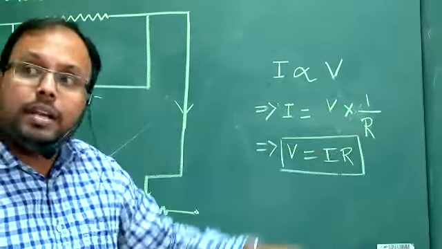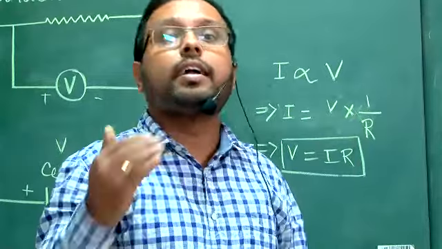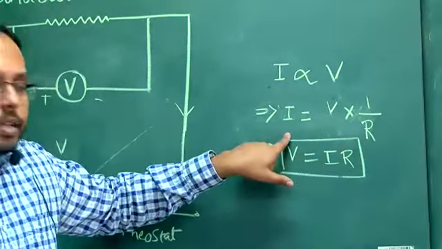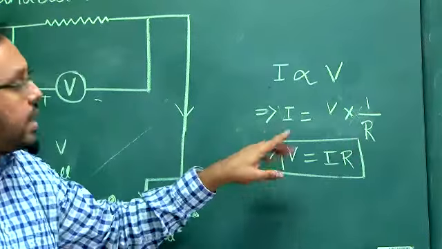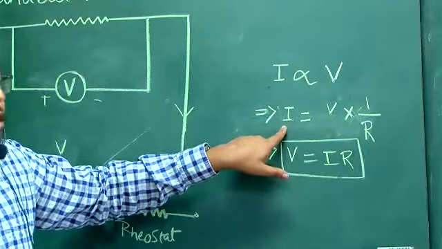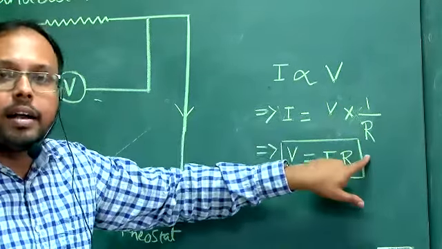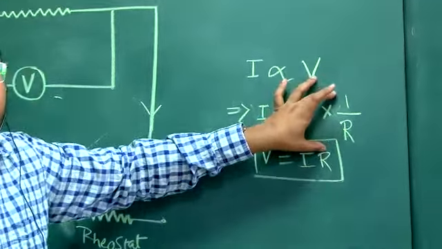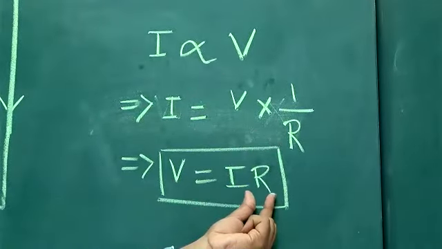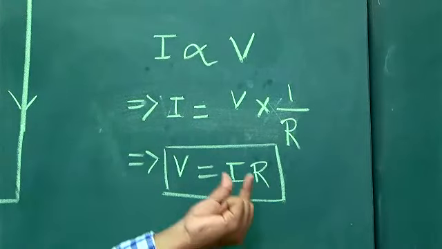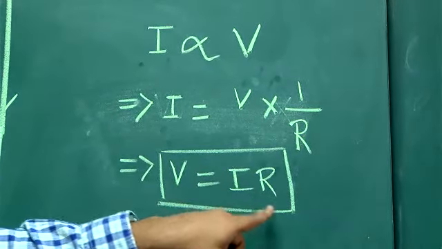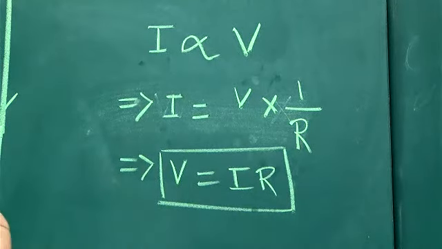What is the meaning of that? It is resisting the current flow. It is inversely proportional to the current. So whenever R increases, obviously current flow will decrease. So actually we take 1 by R as the constant of proportionality, and that R is called the resistance. Ultimately V equals I into R. This is the Ohm's law expression.